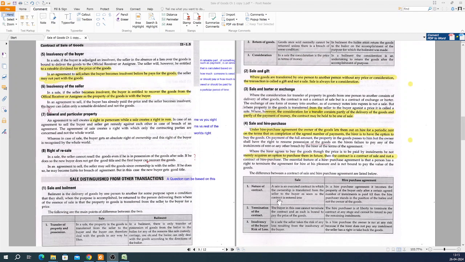Now going to the next point, that is insolvency of the buyer. Fifth point. In a sale, if the buyer is adjudged as an insolvent, bankruptcy has happened to the buyer, the seller, understand one thing, whenever bankruptcy happens,